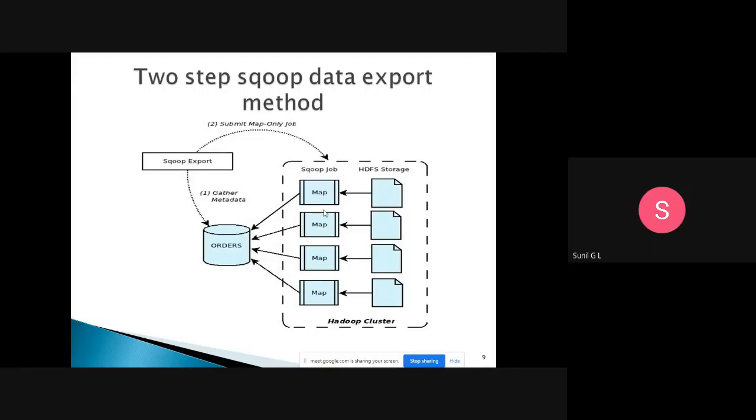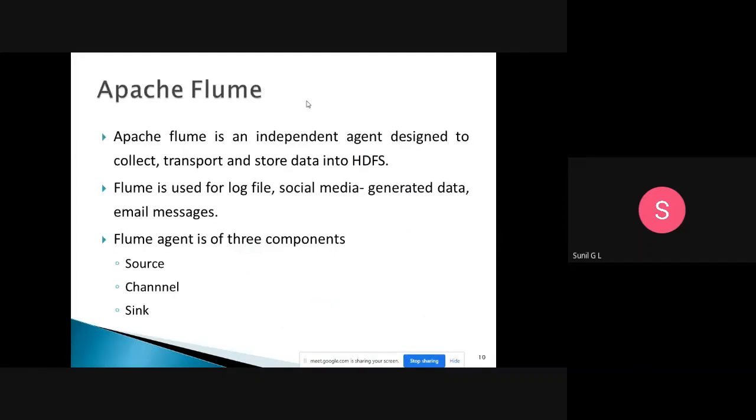So this is the two-step Sqoop data export method. Usually they may ask this question: what are the two steps of the Sqoop data import and export methods? So usually they will ask this question. The next concept is Apache Flume. So what is Apache Flume?